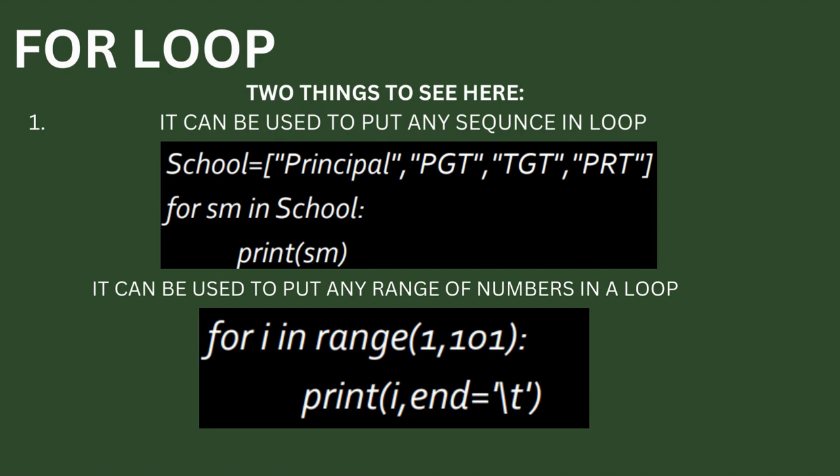Or it can also be used to put any range of numbers in a loop, using the range function: for i in range 1 to 101. In the range function, the maximum value is taken as the maximum given value minus 1. So it will print from 1 to 100.